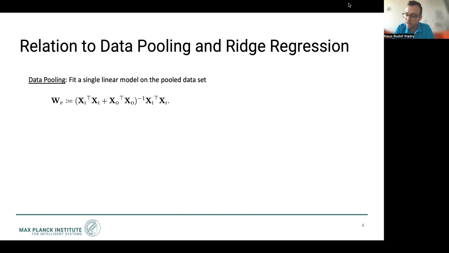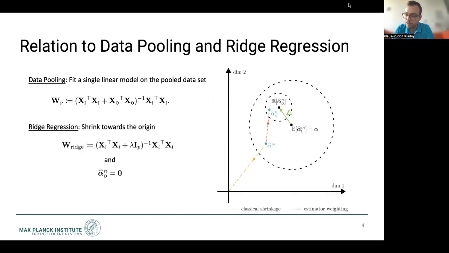Also, there exists a link to ridge regression, which can simply be recovered from data pooling by replacing the observational data by a scaled identity matrix and replacing the observational estimator by 0. This relation is displayed in the figure to the right.